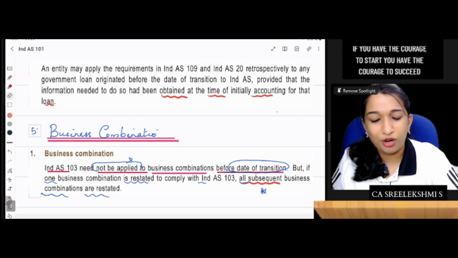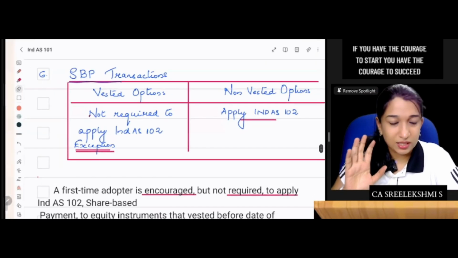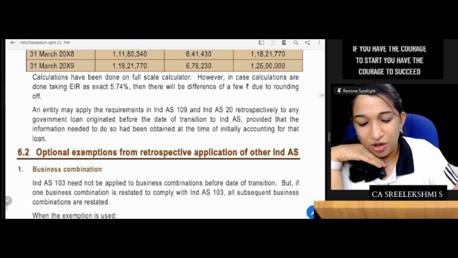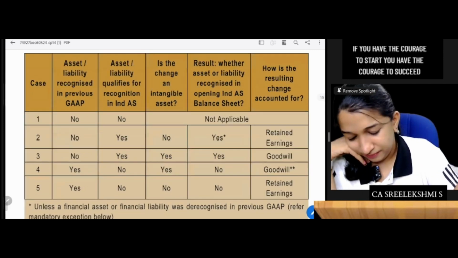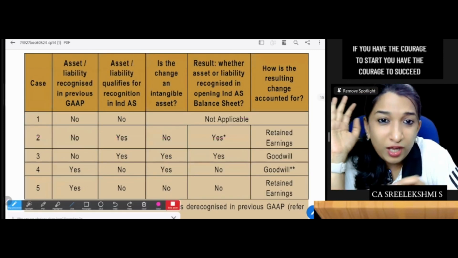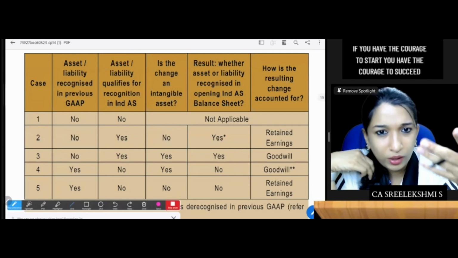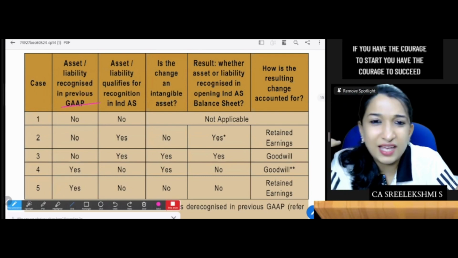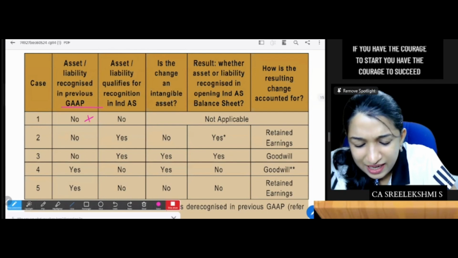Business combination നമ്മൾ already പറഞ്ഞു. Now business combination related questions ഉണ്ട്. So that we'll take business combination. Business combination you need to study this one also. Listen, ഒന്ന് ശ്രദ്ധിച്ചേ. If you are deciding to restate past business combinations, okay. Previous asset or liability recognized as per previous gap. Previous gap വെച്ചൊരു അസറ്റ് അല്ല, IND AS വെച്ചു അസറ്റ് അല്ല.